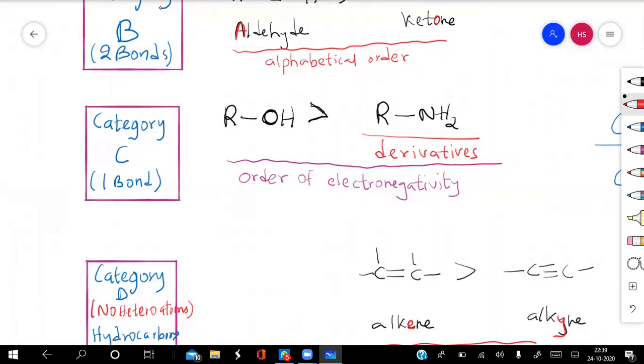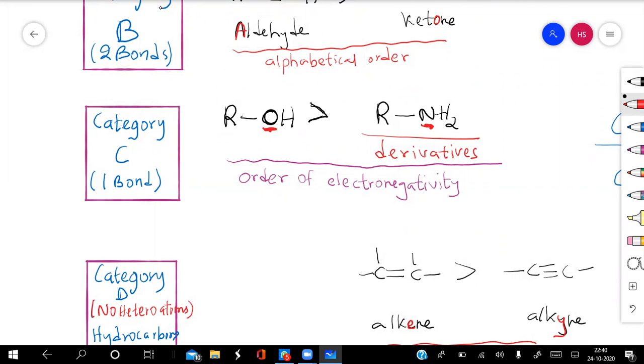Category C. In category C, again we have a heteroatom. One is the example of alcohol. Alcohol has a heteroatom, the oxygen atom. Now, if you see in this category, the bond present between carbon and oxygen is a single bond. Hence they fall at the 3rd position among these categories, because category A has 3 bonds with carbon, category B has the heteroatom with 2 bonds with carbon, but in this category the heteroatom has only a single bond with the carbon atom. Therefore, they have the 3rd priority.